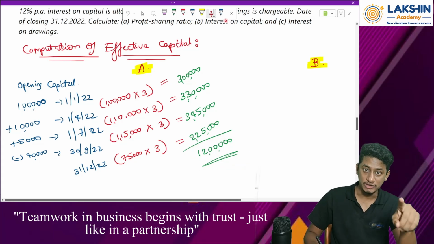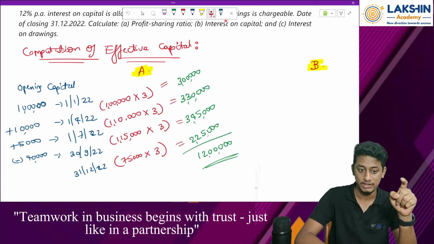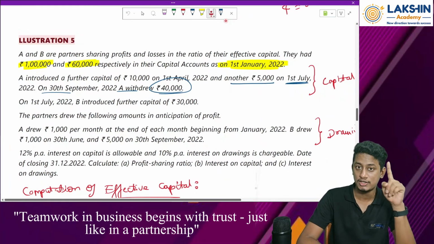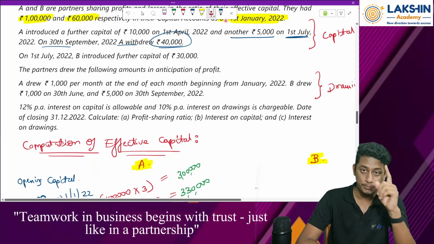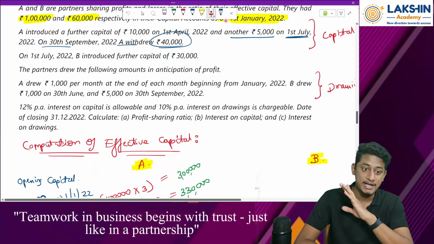Okay. Now for Mr. B, pause the video and try to compute it for Mr. B also. That is illustration number 5. From illustration number 5, try to compute it for Mr. B, and I will just start with it now. So pause your video and do it and check it with my answer now.